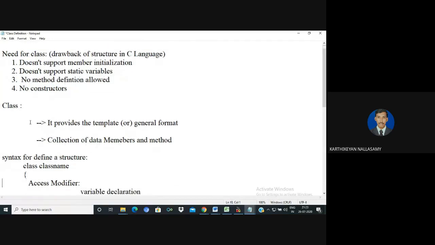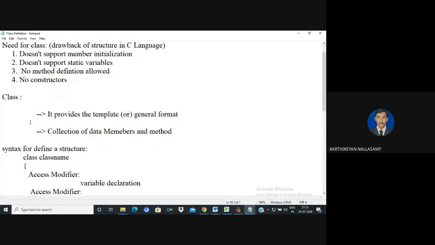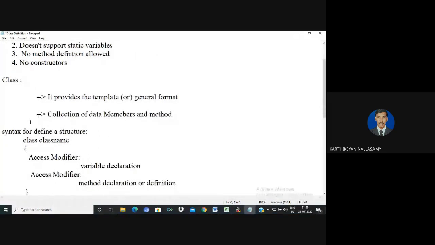The general structure definition is class name. That means just small changes. Instead of the keyword struct, we have to rename it as class. And instead of the structure name, that means a user defined name, we call that the class name. Don't say it is a structure name; everything else is the same.